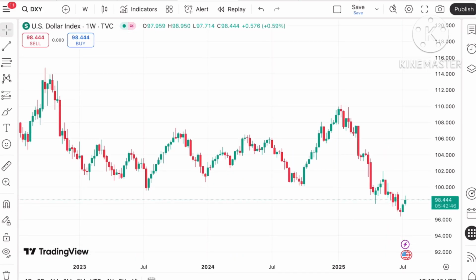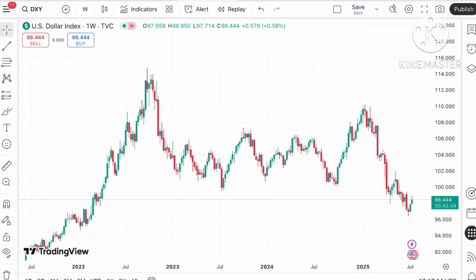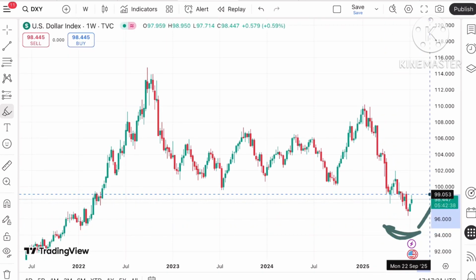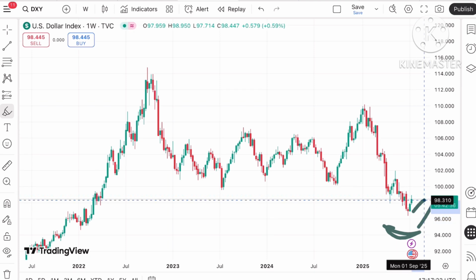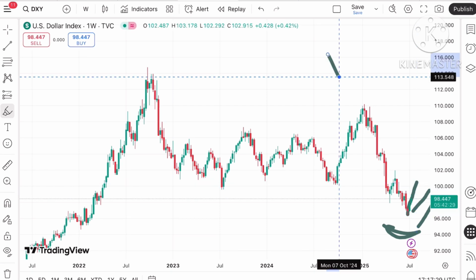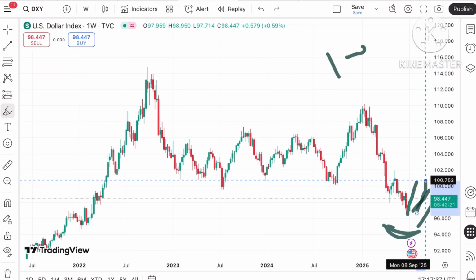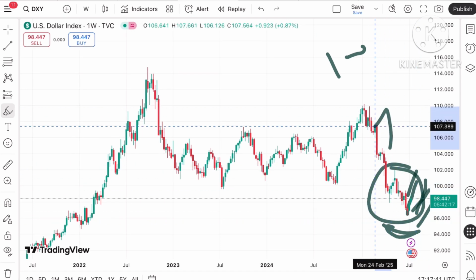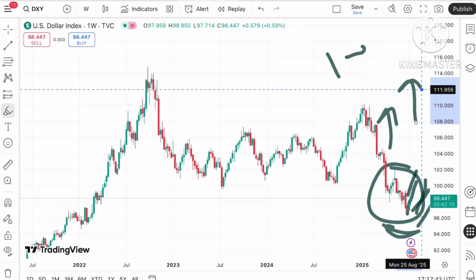If you look at the chart of the dollar index, it is now trading at a level of 98.4. A swing is formed at this level, and if that is sustained, it can move towards a level of 99, and from there a further upside can be seen towards 99.5. If the price moves above this level, the probability of touching 100.4 can be seen, then a level of 100.7, and if that is sustained, it can touch a level of 102 for a further upside.